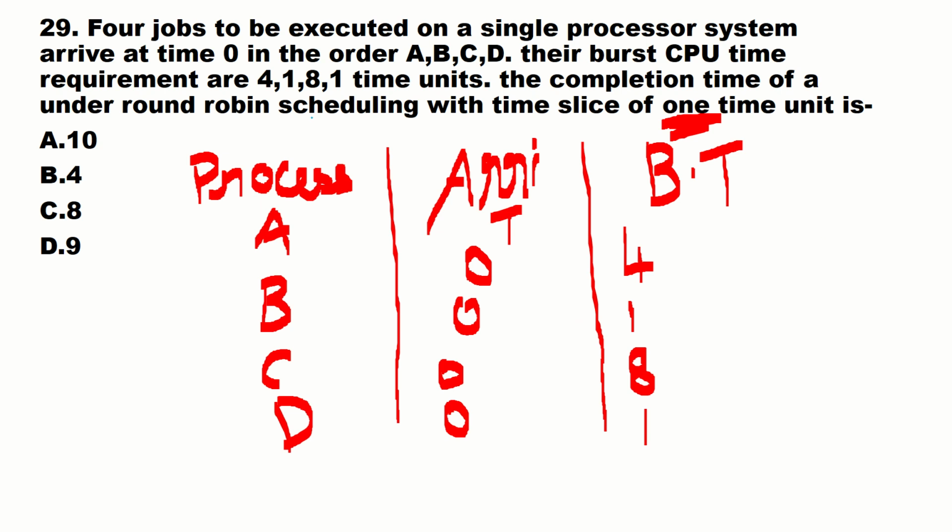Round robin will always execute the jobs in first come first serve order. That is how it works, and the working always depends upon the time slice, and the time quantum here is 1. Okay, let us look.